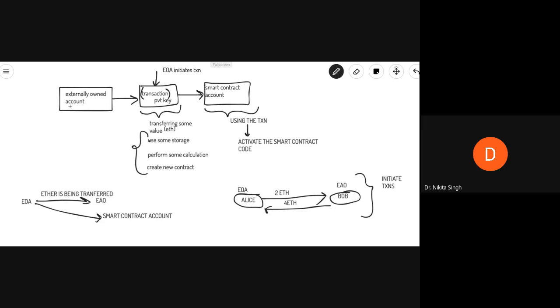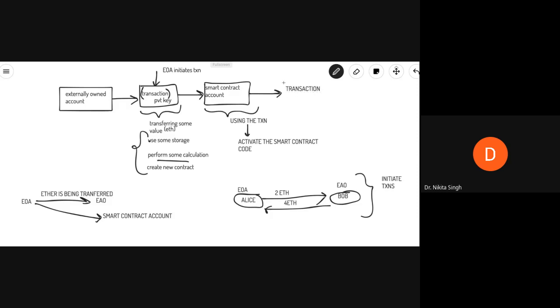So here, an externally owned account initiates a transaction that it wants to perform some kind of calculation. The smart contract account receives this transaction, and in response to this transaction, it can execute some transaction.